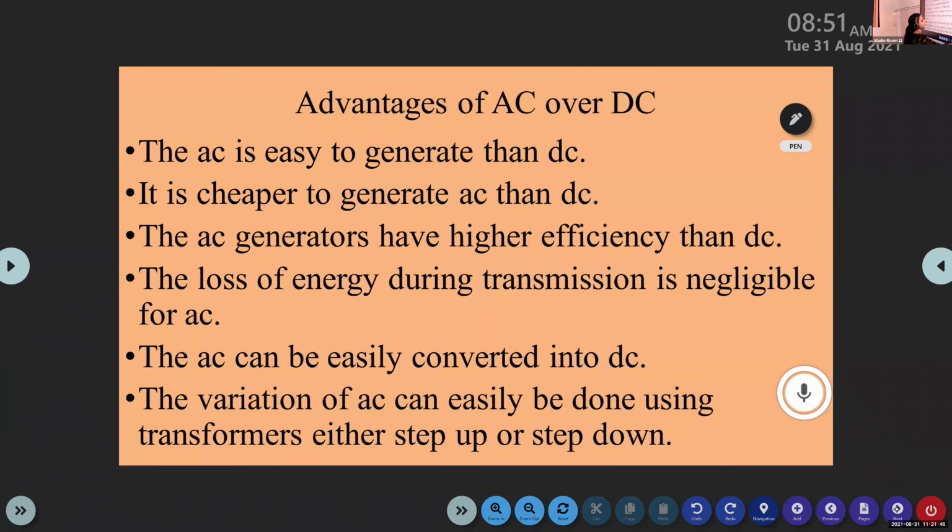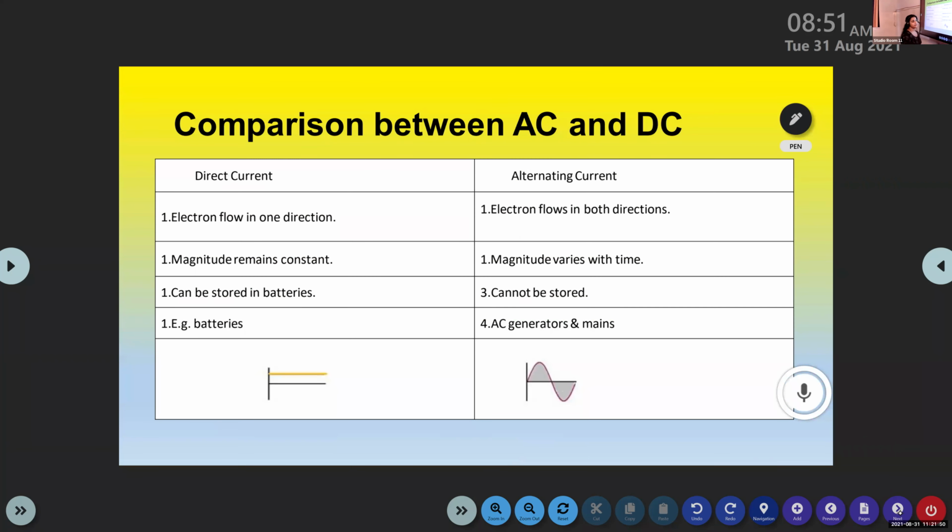Now we are going to discuss the comparison between AC and DC. What is the main difference between alternating current and direct current? Direct current is current that flows in one direction. It is a steady flow of current. Or we can say the electrons flow in one direction.